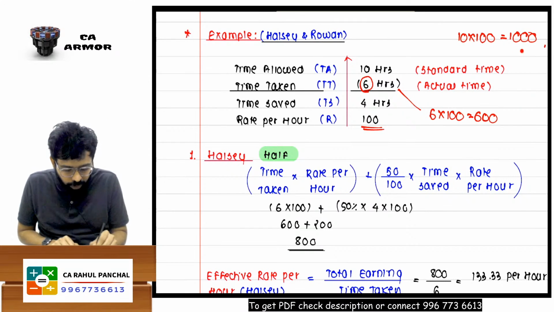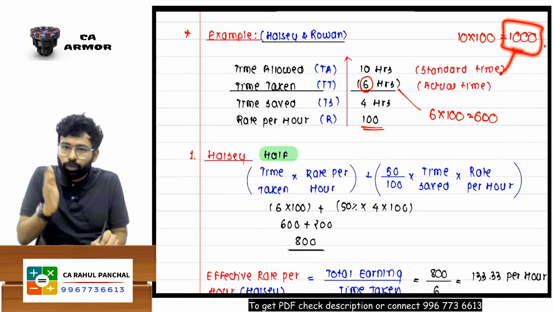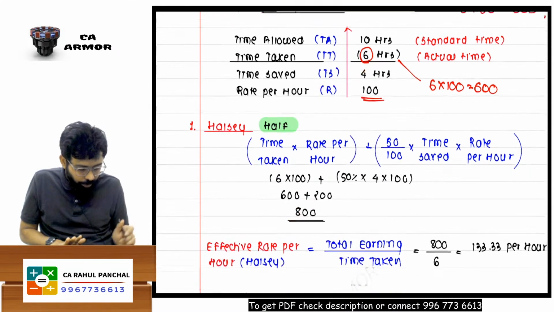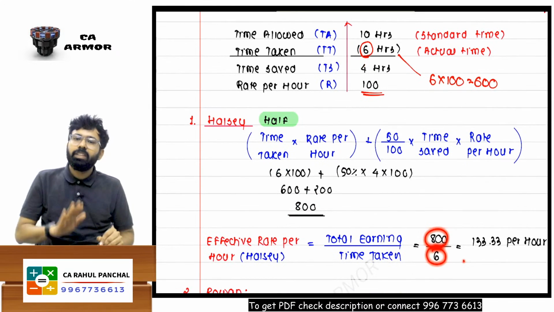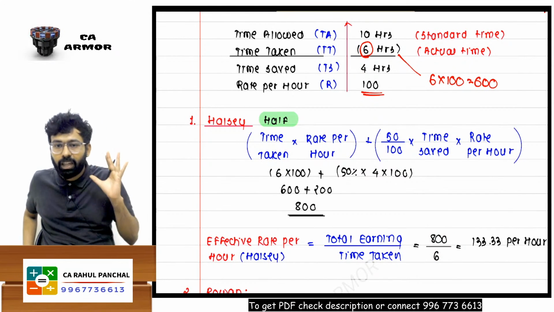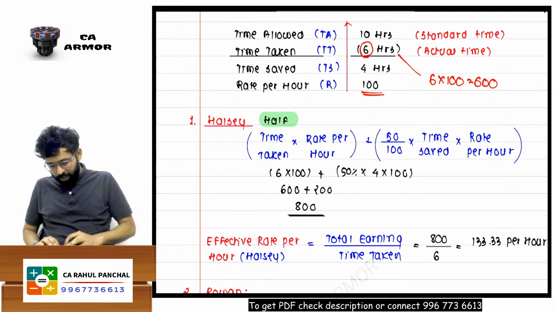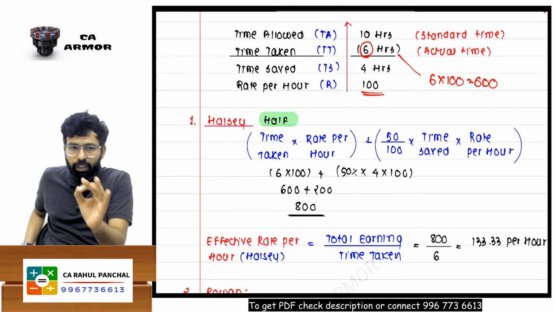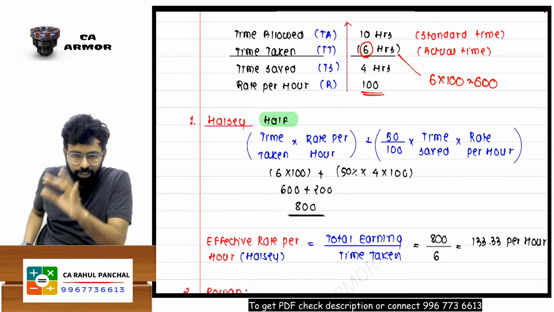Why? Because the worker was supposed to get 1000, but 1000 was for working 10 hours, right? Now he is getting 800 rupees by working for how many hours? 6 hours. He is getting 800 rupees by working for 6 hours. So can I say 800 divided by 6? Now he is getting paid at the rate of 133.33 rupees. Yes, sir. This is clear.